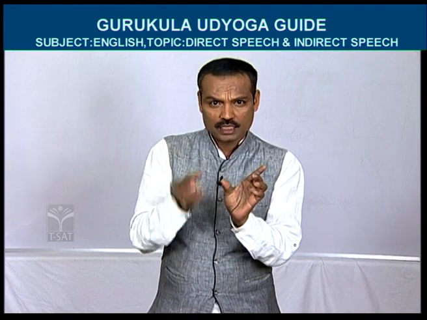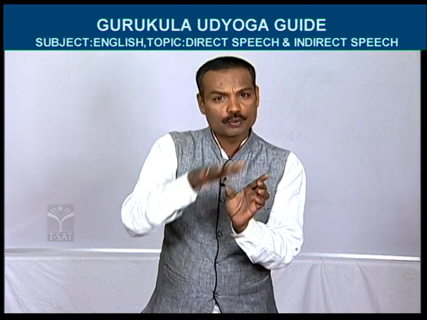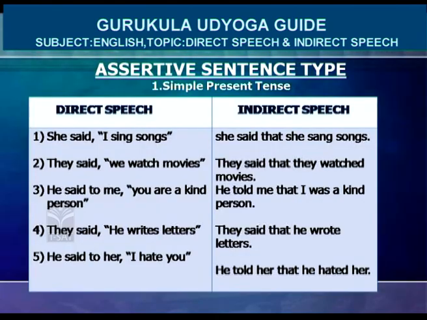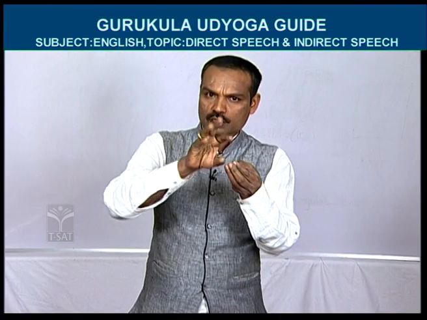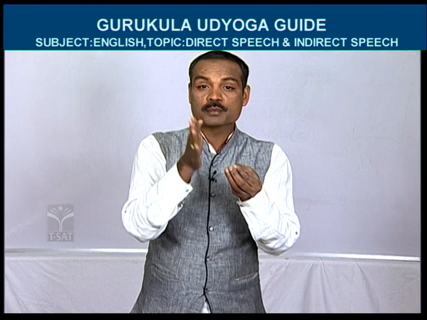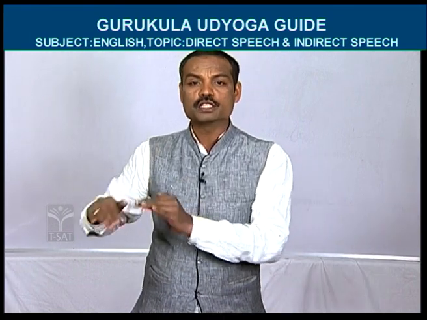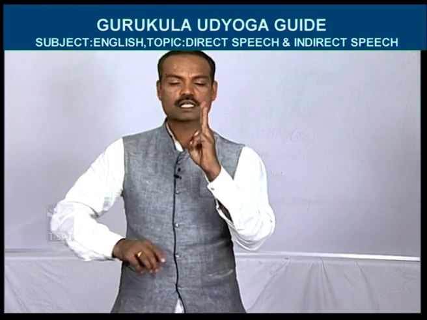In the direct speech, in the first part there will be one verb. That verb is called the reporting verb. In the reporting verb also there should be some changes. So said, for example, in the examination, in the question, in the first part of the direct speech, they have given said. Whenever they give said, that word should be written as it is in the indirect speech. If they give told, that word also should be written as it is. Sometimes they may give in the first part said to. Whenever this word is given, the word said to should be changed into told. Said to becomes told.